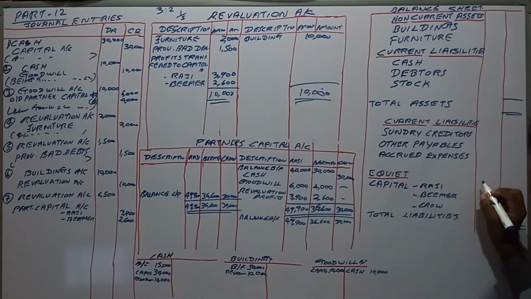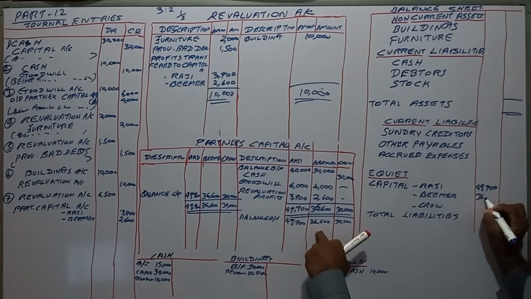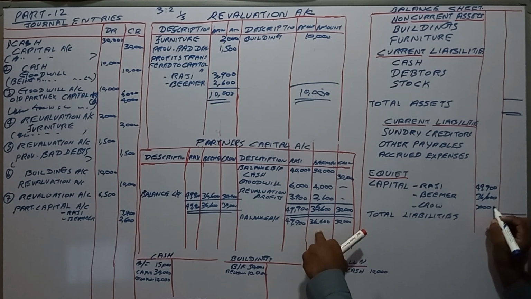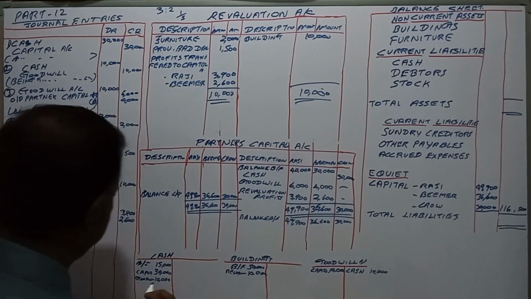Raji's capital account is 49,900, 36,600 for Beamer, and 30,000 for Crow. Then this totals 116,500, right?